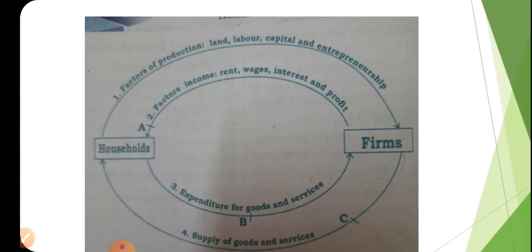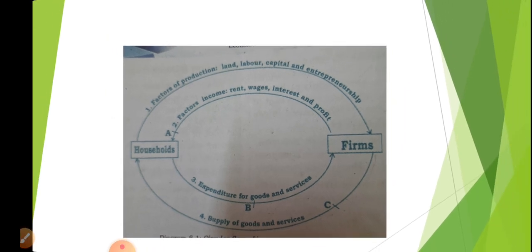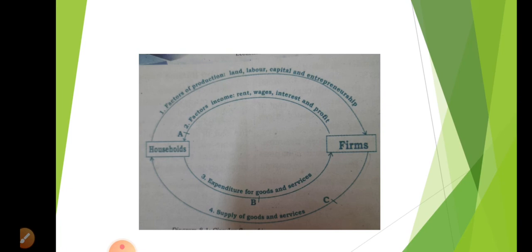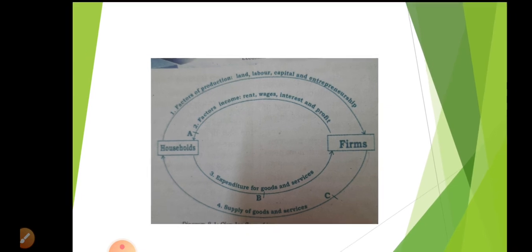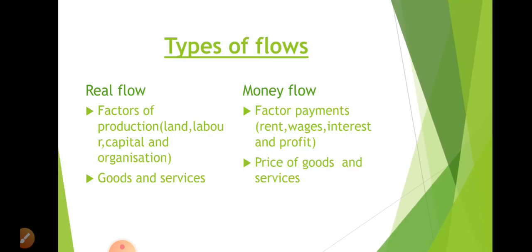That is the outer loop that shows the real flow or the physical flow, and the inner loop, that is the factor income and expenditure on the goods and services, shows the money flow. These are the two types of flows. So this is the circular flow of income in a simple economy. Okay, thank you.